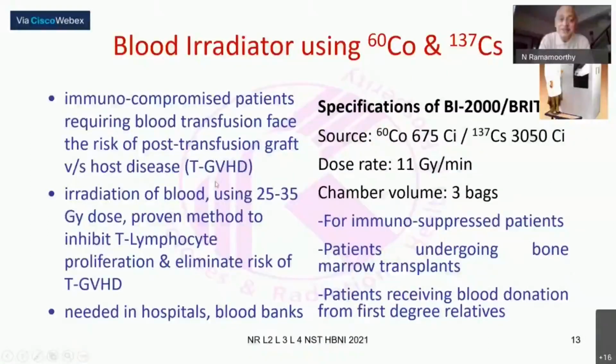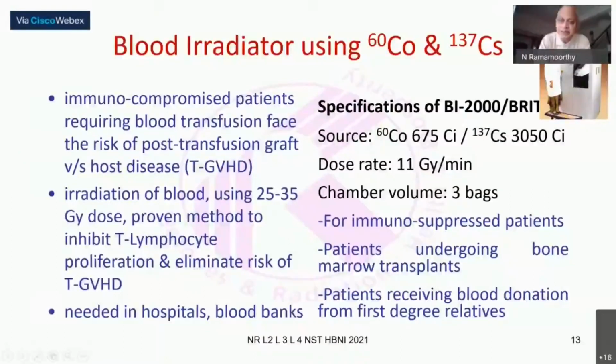So to prevent that, a small amount of radiation dose is given to the blood to be transfused. This inhibits the lymphocyte proliferation, which is what causes the risk of graft versus host disease. To do that, a very small dose of 25 to 35 gray is needed, and an equipment which is used conventionally for radiation chemistry research.